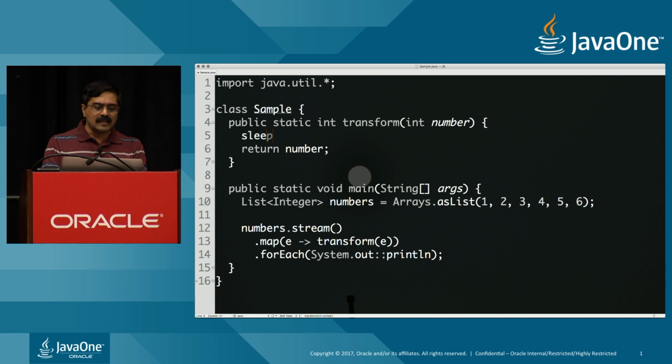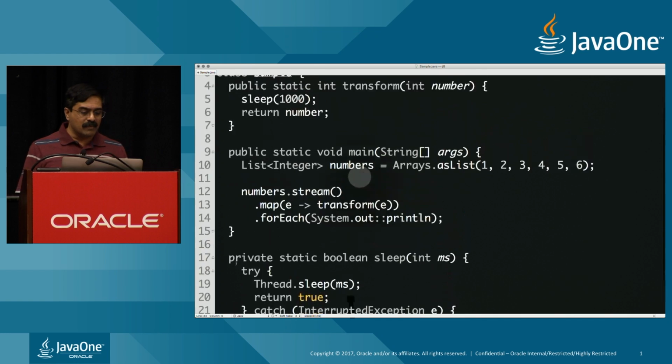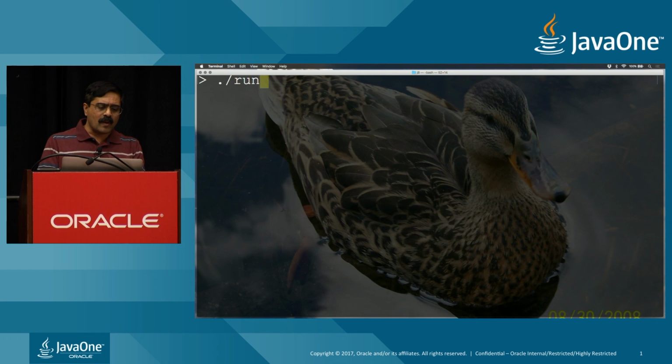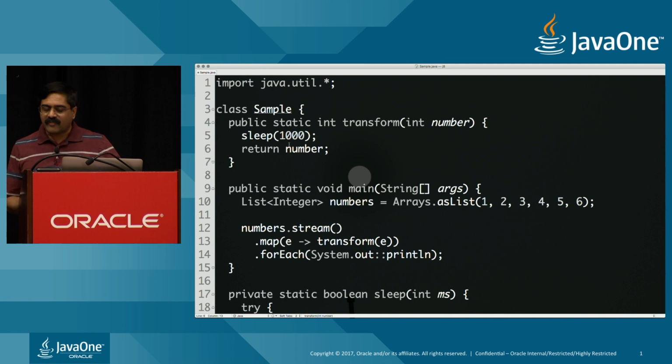So I'm going to put a little sleep here of, let's say, a 1 second interval. Sleep is just a method I'm going to write here, and it's going to give us that many milliseconds to sleep. So what's going to happen in this code when we run this little example? Let's run this from the command prompt and take a look at it. As you would expect, it's taking about a second to run each one of those values, and it's printing those values one at a time, sequentially. That's a pretty simple, trivial example, as you can see. But I want to run this, let's say, faster.